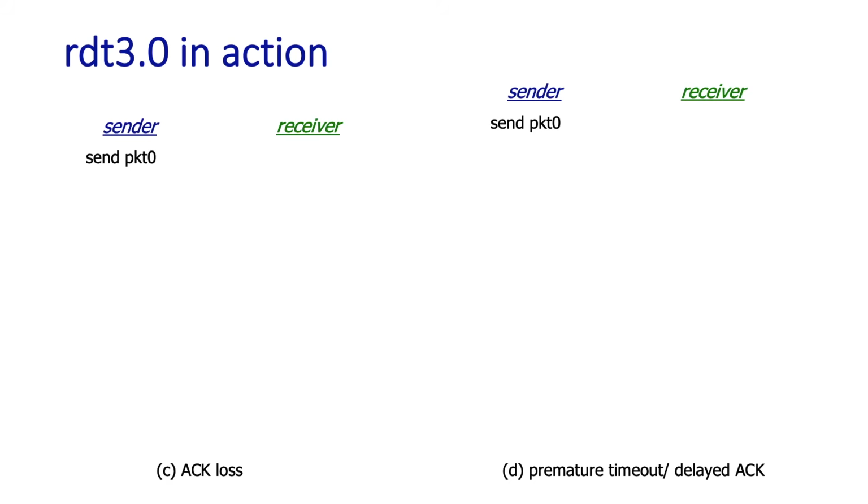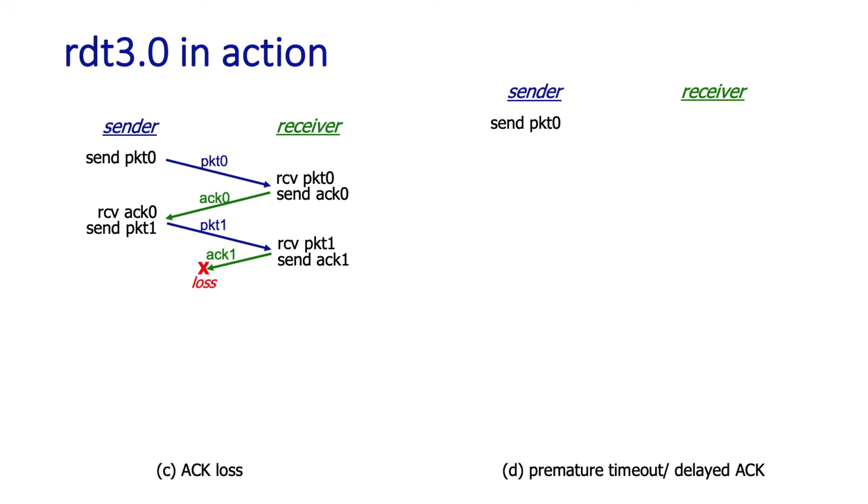Well, that covered the case that a message going from sender to receiver is lost. Remember, the channel can lose messages in either direction. Let's take a look at what happens when ACKs are lost. In this example, everything occurs without errors until an ACK is lost. Now, at this point, there are no messages in the channel. The sender has sent the packet, and doesn't know what happened to it. The receiver has sent ACK1 and is waiting for the next packet. The loss has occurred, so nothing's happening at this point except the timer's ticking.